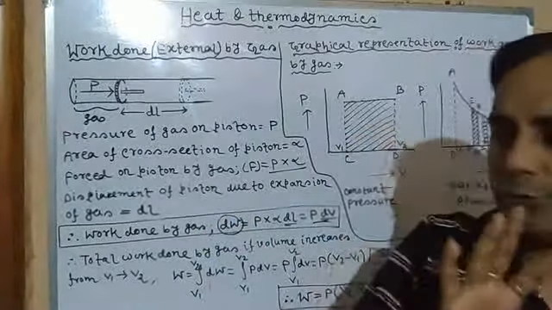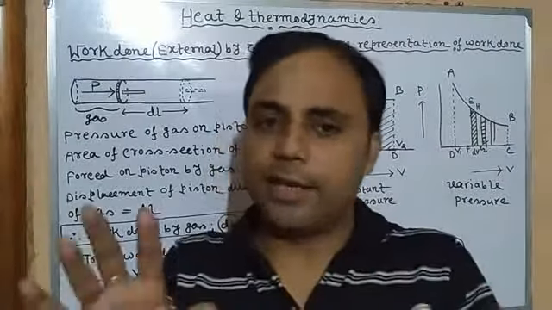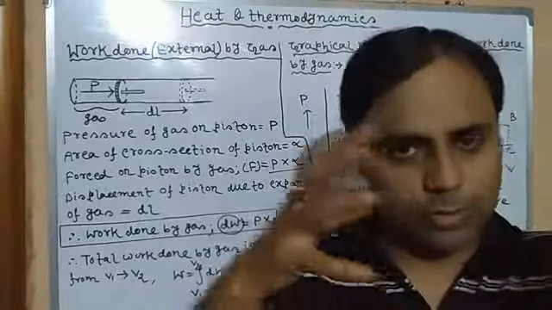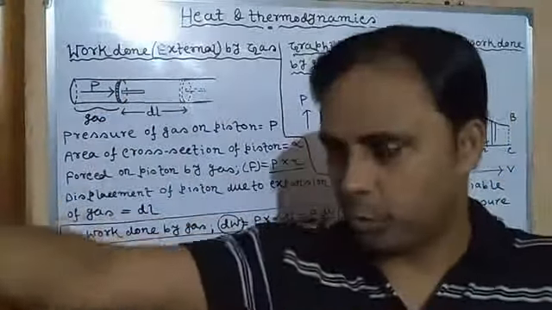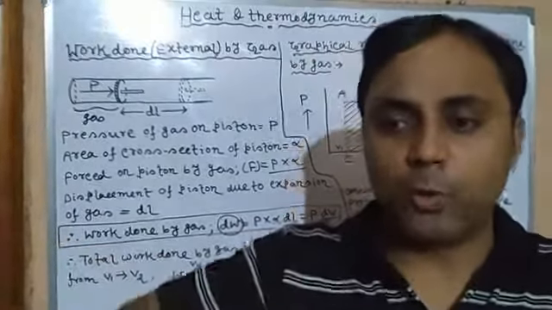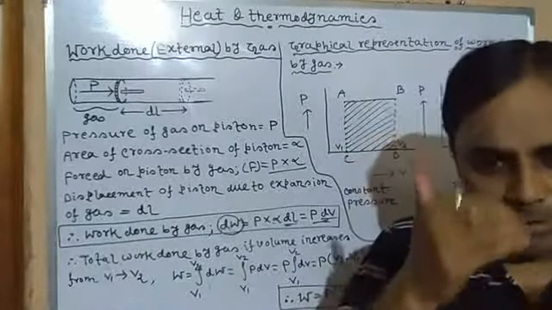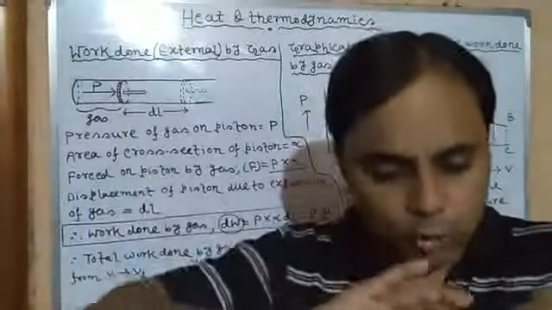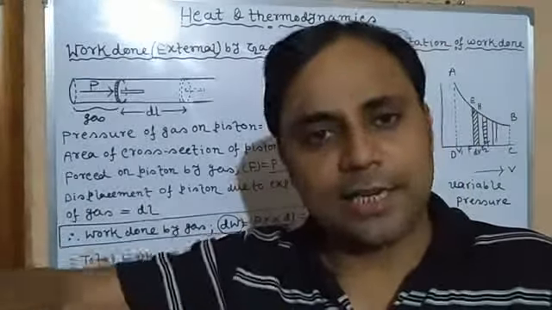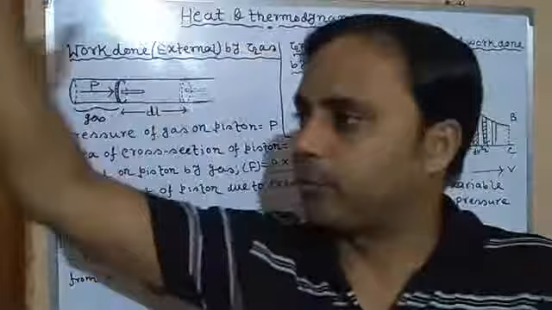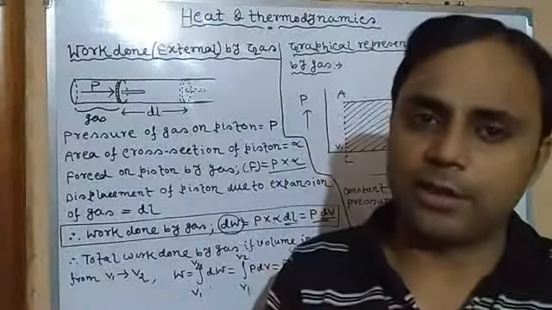So we have finally learned two things. Work done by a gas is positive, whereas work done on a gas is negative. Why? During work done by the gas, the volume expands, so volume increases and work done is positive. When work is done on the gas, its volume decreases, so it is negative work done. Again, when heat is supplied from a body or system to the surroundings, heat energy is reducing, so heat is taken as negative. Whereas if heat is supplied from the surroundings to the body, total heat energy increases, so in this case the sign of the heat is positive.